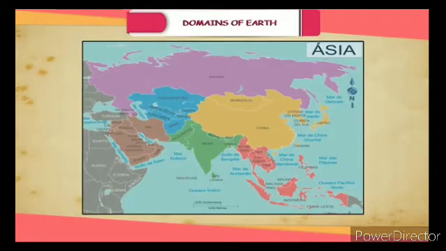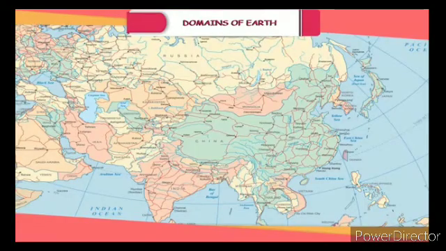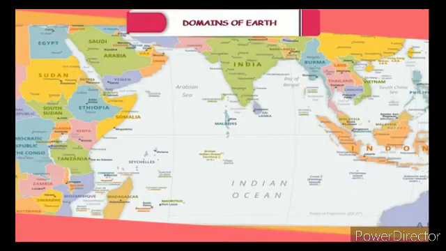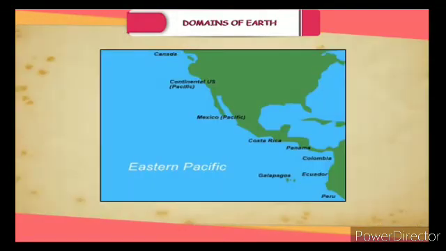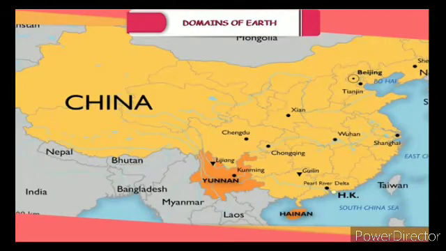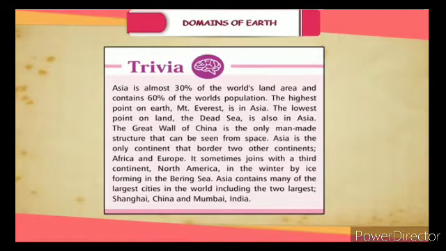This continent covers about 1/3 of the total land area of the world, and this continent lies in the eastern hemisphere. The Tropic of Cancer passes through this continent. The continent is also bounded by oceans on the 3 sides: the Arctic Ocean to the north, the Indian Ocean to the south, and the Pacific Ocean to the east. It has 2 most populous countries of the world, namely China and India.